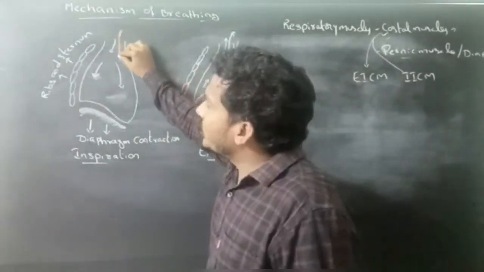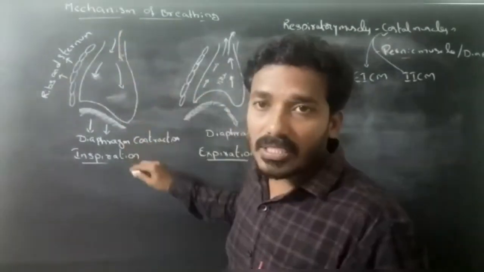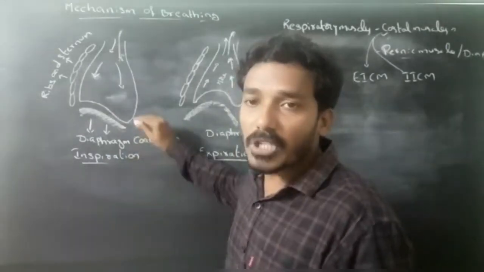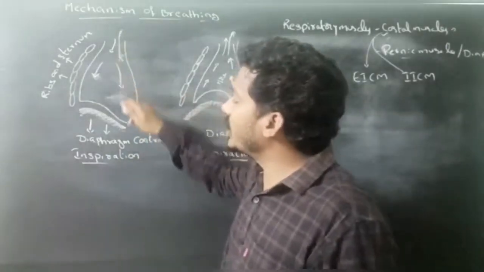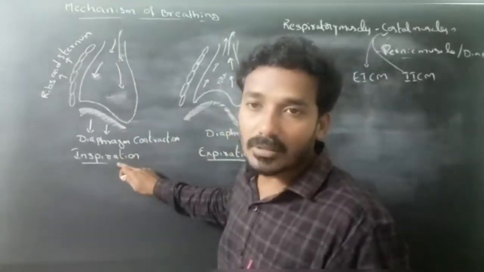Next, inspiration. Atmospheric air entering into the lungs is called inspiration.